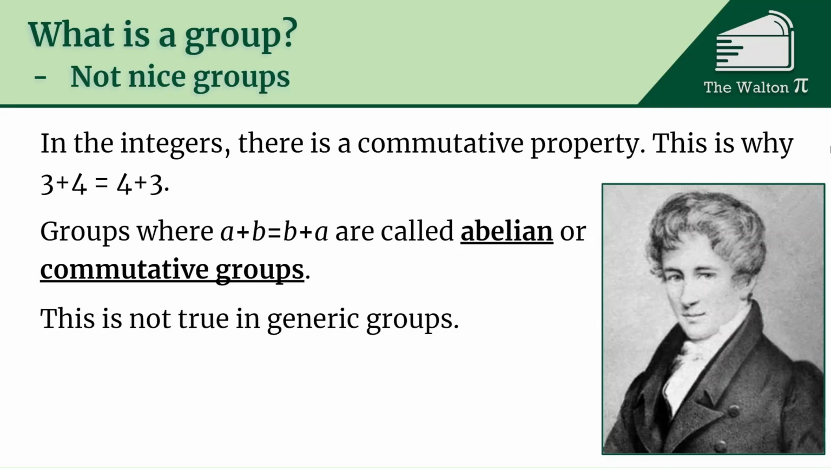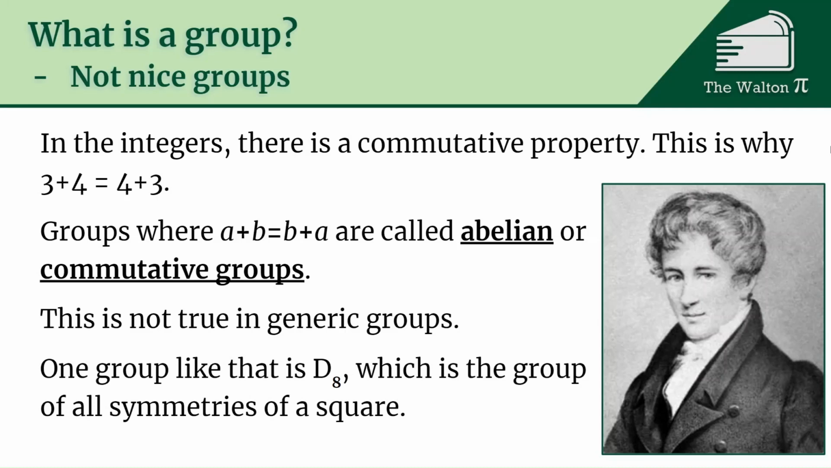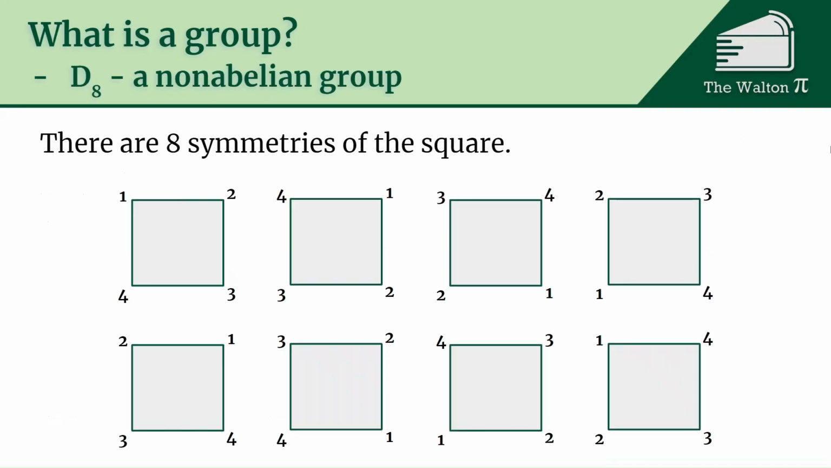But this property does not always hold in generic groups. For example, we have the group D8, which we'll talk about more later, but this is the group of all symmetries of a square. So why is this a non-abelian group? If we look at a square, there are 8 symmetries of the square. So if we start with the 1, 2, 3, 4 labeled in the counterclockwise direction as our identity element, we can then see what we can do to that.